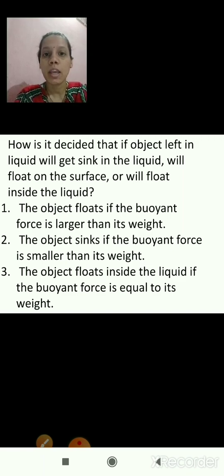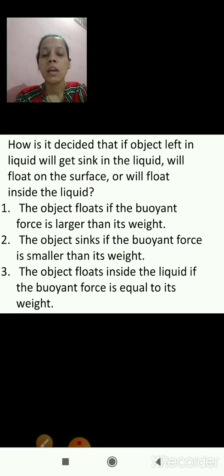For example, we have seen a plastic hollow ball and an empty plastic bottle float on the surface of the water. Why? Because the buoyant force is larger than its weight. Now the second one: the object sinks if the buoyant force is smaller than its weight. For example, an iron nail will sink in the water. Why? Because the buoyant force is smaller than the weight of the object. I hope you are clear with the second point.